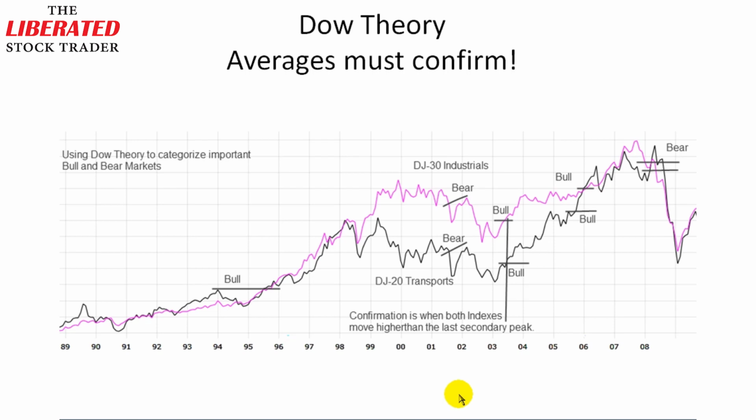However, the choice of which indexes you use to mutually confirm each other can be essentially down to your preference. So it's worth experimenting and finding out what works best for you. For example, if you trade in the UK, you could use the FTSE All-Share Index versus the FTSE 100, for example.